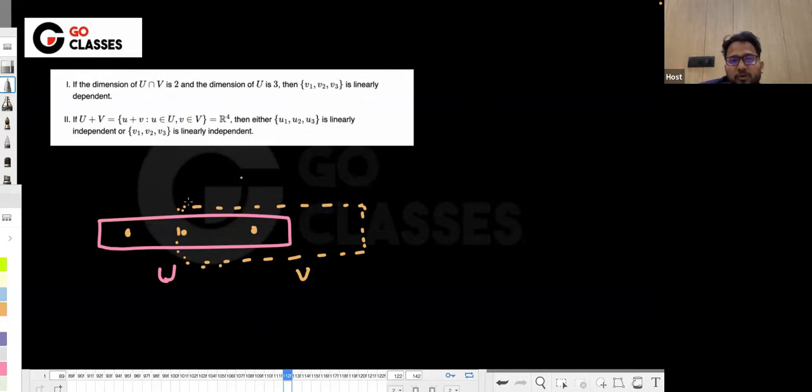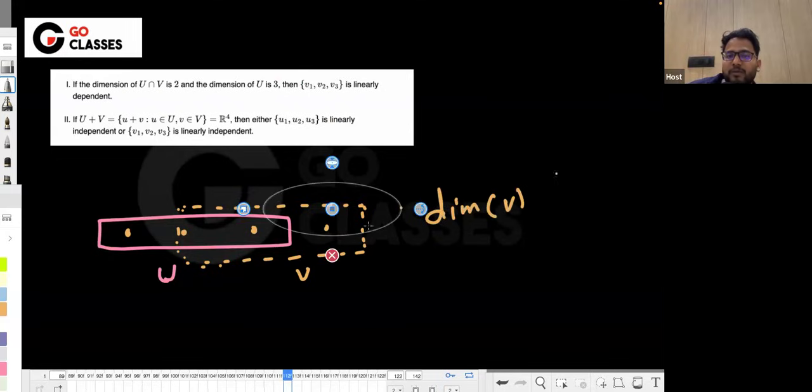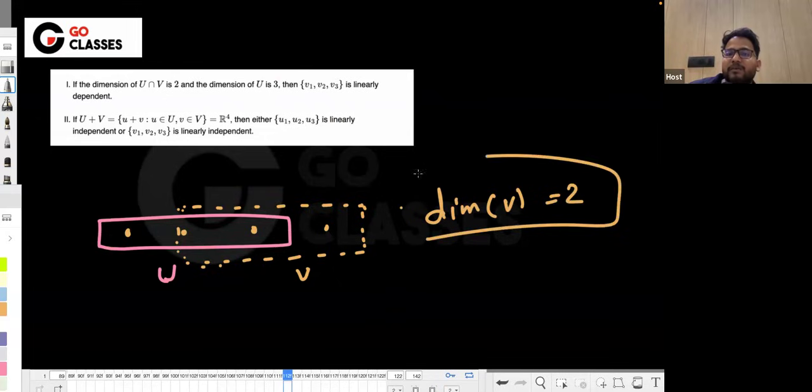Now v1, v2, v3: are they linearly dependent? V is the span of v1, v2, v3, right? Three vectors. I must show at least three vectors in V. Two vectors I have already shown, but v3 could be linearly dependent on these two. There is no condition that v3 is not linearly dependent. For U, all of u1, u2, u3 must be linearly independent because the dimension of U is 3. But there is no comment about the dimension of V. For statement 1, we can anytime make the dimension of V to be 2. Still, statement 1 is true.